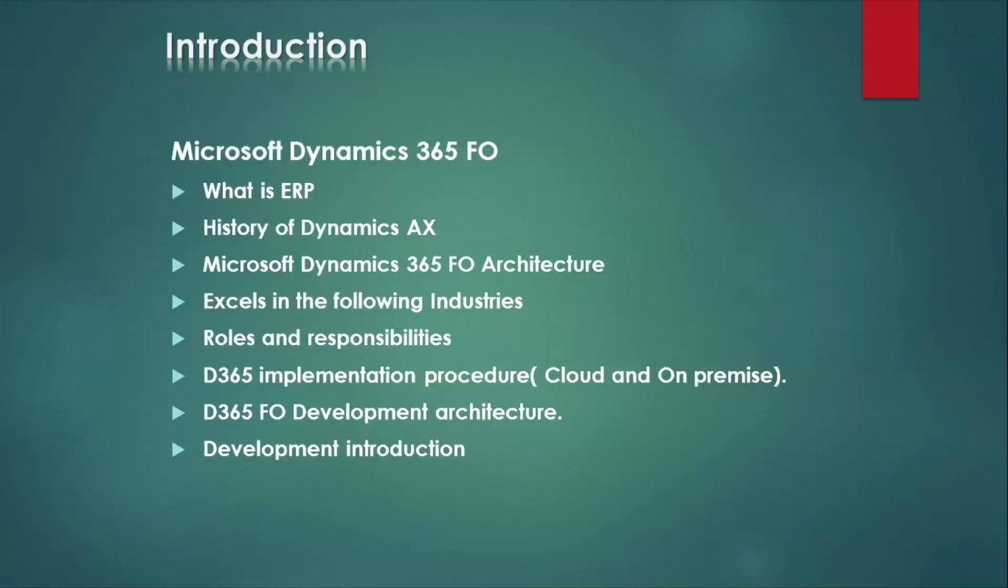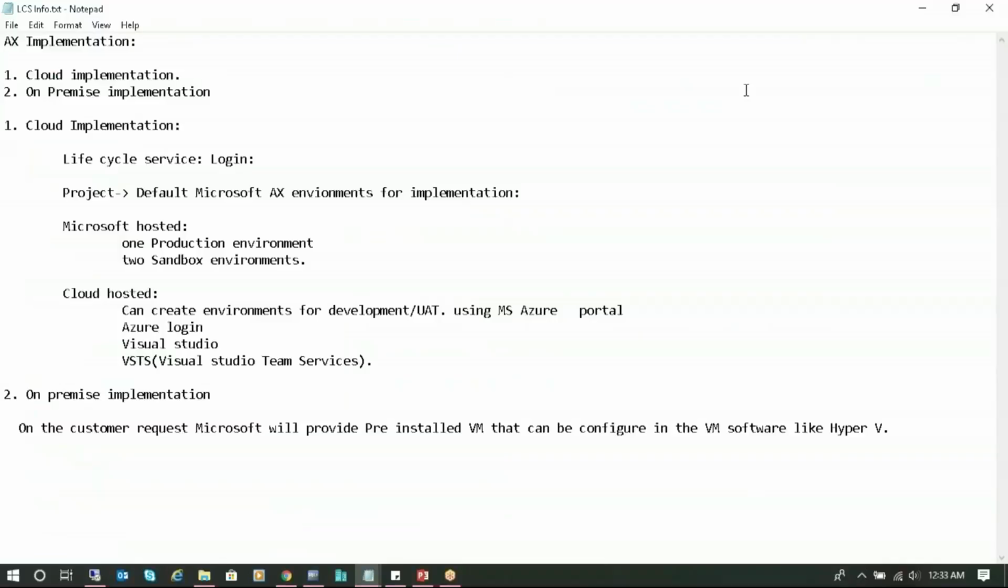The next part is the Dynamics 365 implementation procedure, which includes cloud and on-premise implementation. Let me show you an information document, a notepad document I have. Here I'm talking about Microsoft Dynamics Finance and Operations, the latest version, and what the implementation procedure is. When it comes to the AX implementation, there are two kinds: one is cloud implementation, the other is on-premise implementation. I am taking the cloud implementation here.